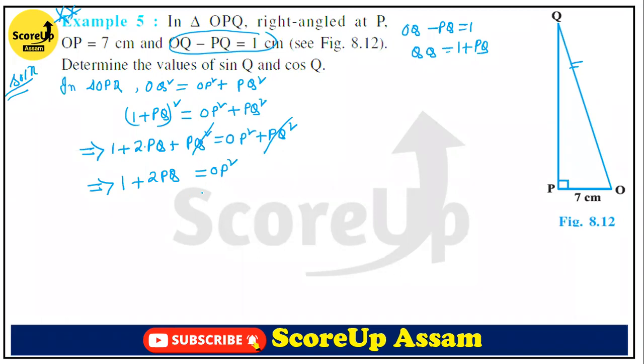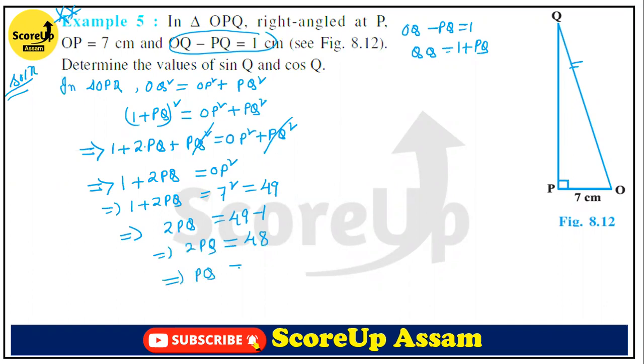Now the value of OP square is 7 square. Ultimately, 1 plus twice PQ is equal to 7 square, that means 49. So twice PQ is equal to 49 minus 1, that means 48. So PQ is equal to 48 by 2, that means PQ is equal to 24. Now we have found the value of PQ, it is 24.